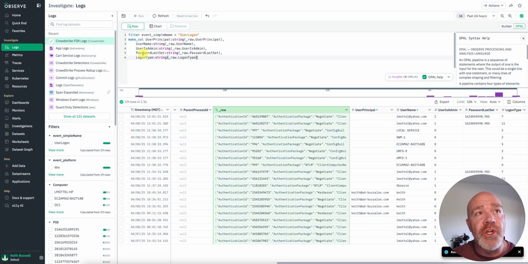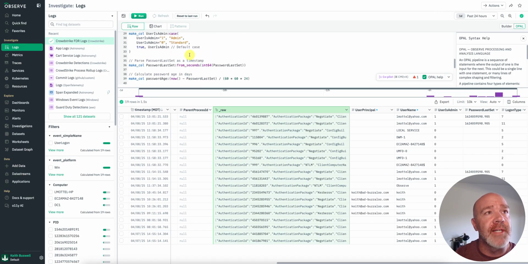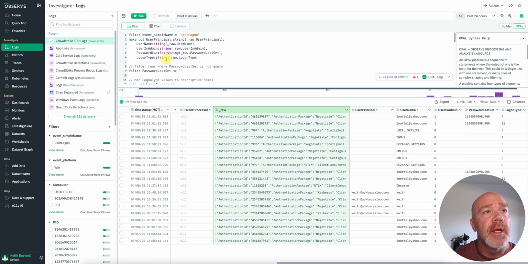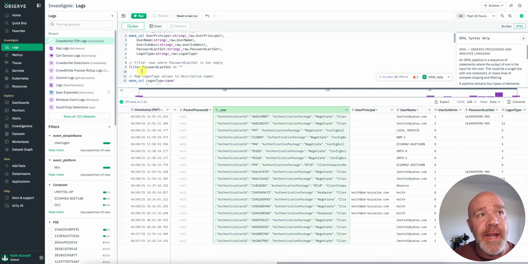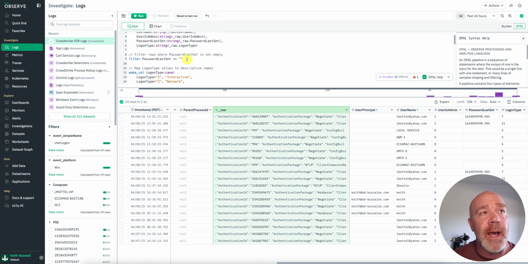Right now it's showing me everything that I've done. It's like, yep, you filtered down to user logons, and you created all these columns. So now I'm going to hit enter and drop in exactly what it showed. Let's take a look at what it did. The first thing it's saying is, okay, I didn't do user logon, we already saw that you had that one. The next filter was password last set can't be null. And it put in some markdown, which is nice as well, to let me know what's happening.